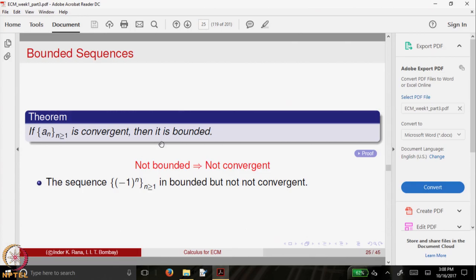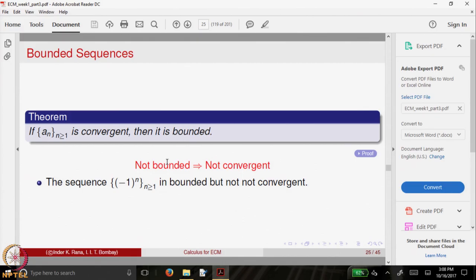The use of this kind of theorem is that if a sequence is not bounded, it cannot be convergent. This is how necessary conditions are used. If a necessary condition is not satisfied, then it is not true that the sequence should be convergent.